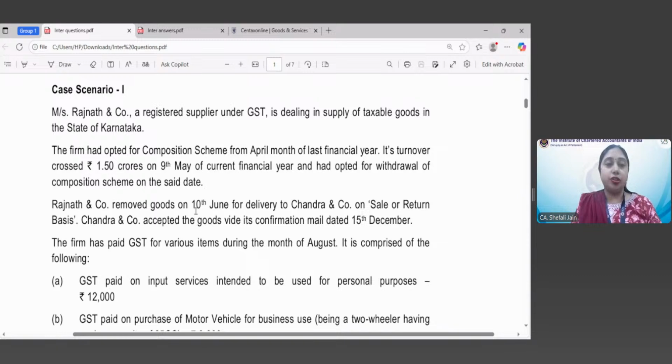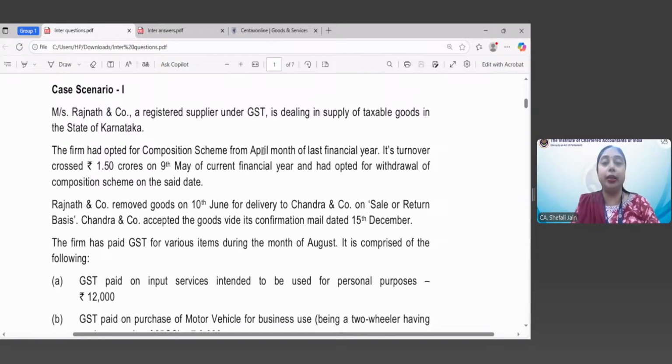But in the current financial year, his turnover has crossed 150 lakhs or 1.5 crores on 9th May itself. So now he had no option. In fact, he had to withdraw from the composition scheme. So on 9th May, when his turnover exceeded 1.5 crores, he withdrew from the composition scheme. And he switched into a normal scheme of paying the tax, or regular scheme of paying the tax.